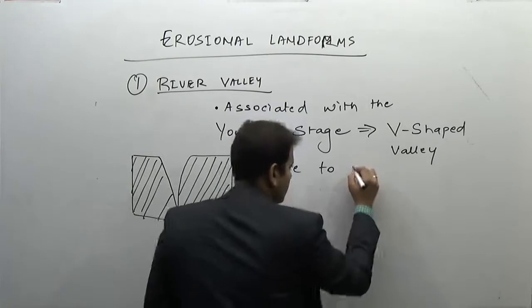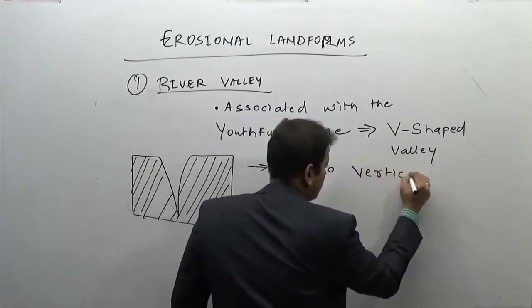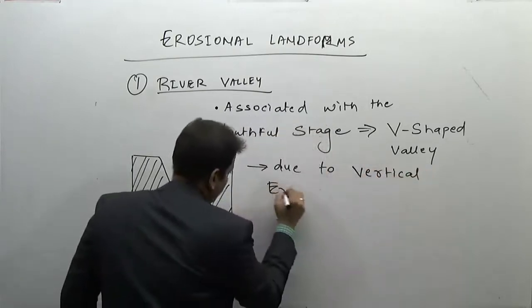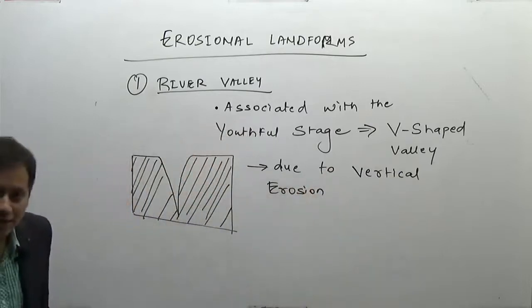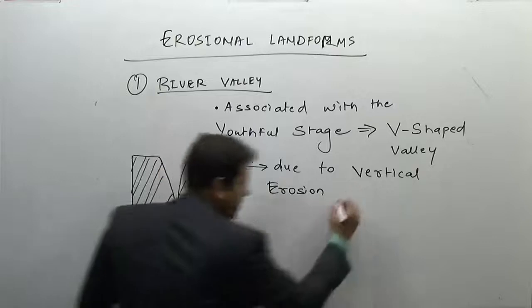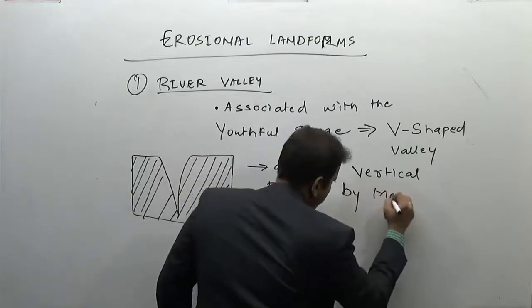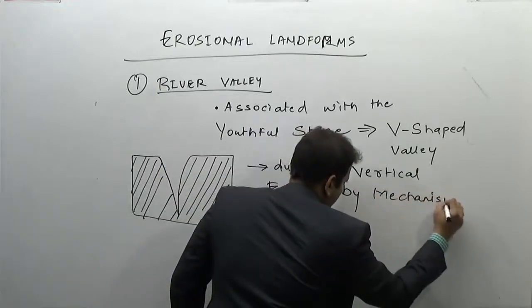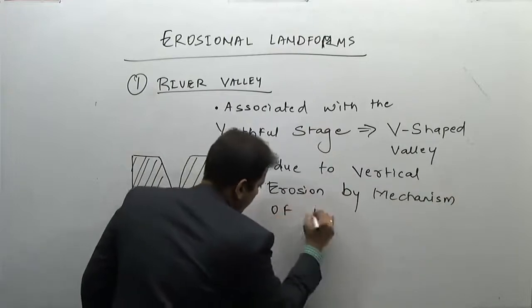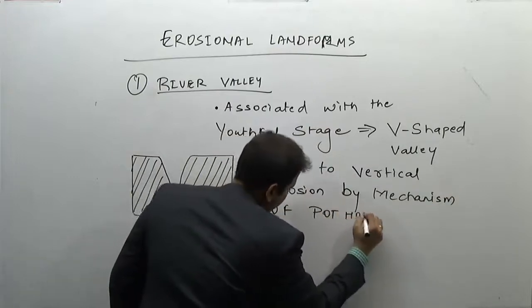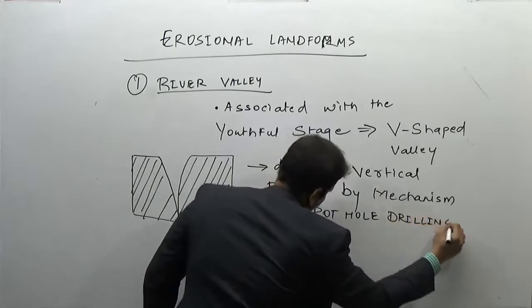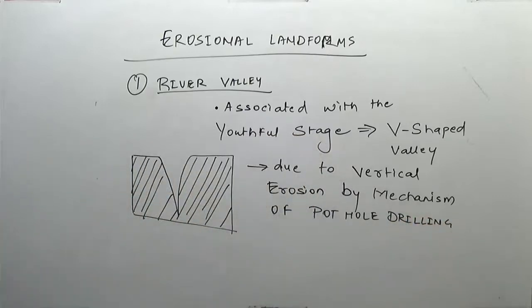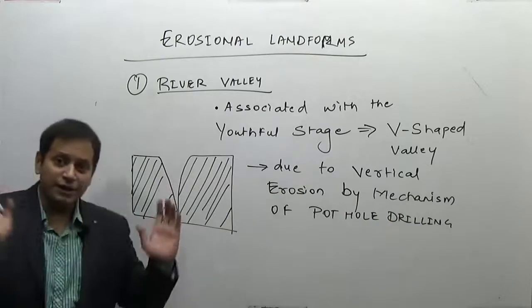Vertical erosion, due to vertical erosion by a mechanism of porthole drilling. What are the characteristics of these valleys? These are very, very deep valleys.